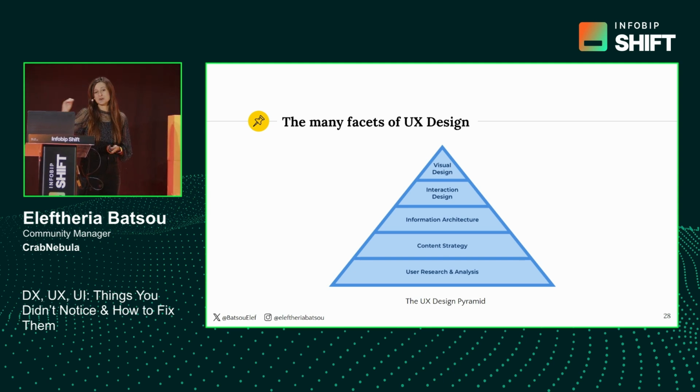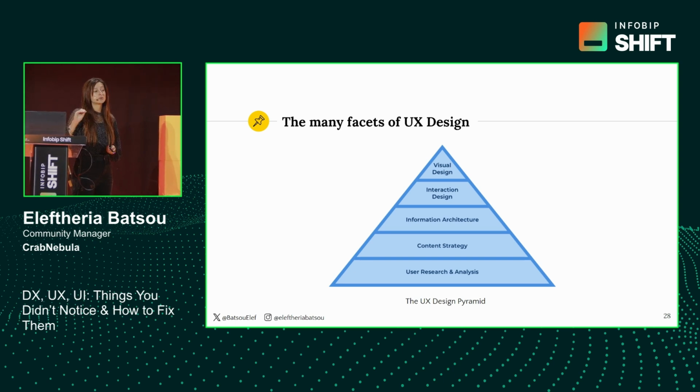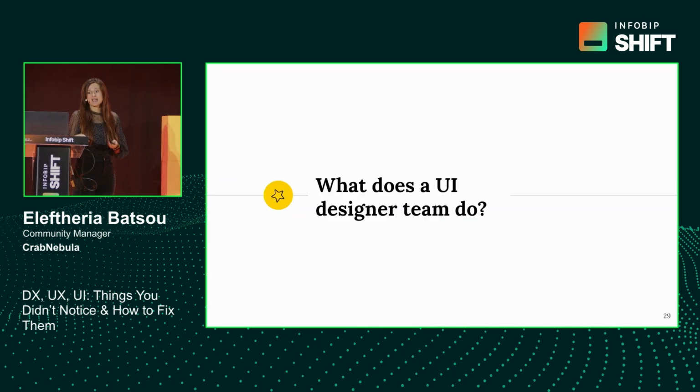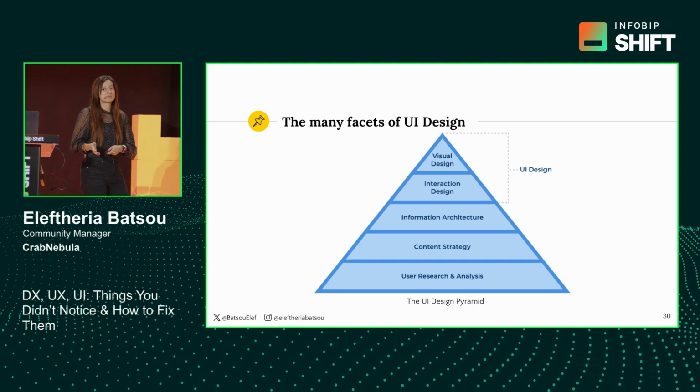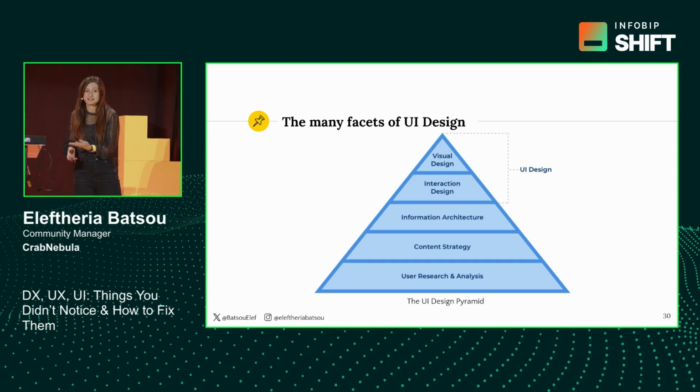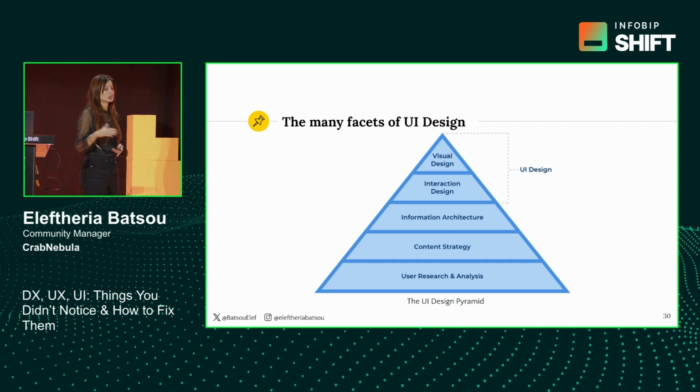So the UX designer, the UX researcher, will probably focus mostly on the three bottom layers. And then if we continue to the UI team, they will work more on the first two layers. If you are a developer, and maybe your team doesn't have a dedicated designer, or if you're working on your own product as a solopreneur, maybe you have to work on all of these stages on your own.